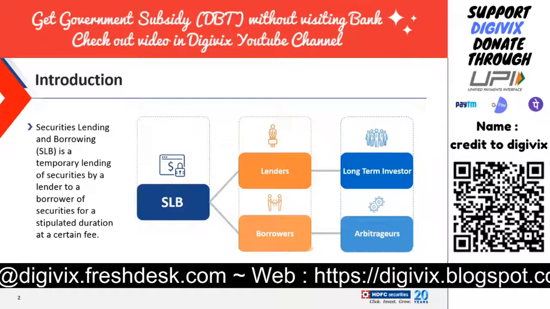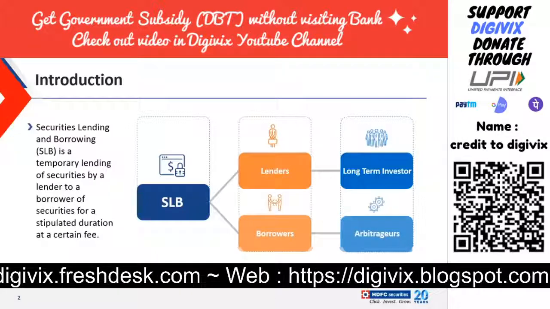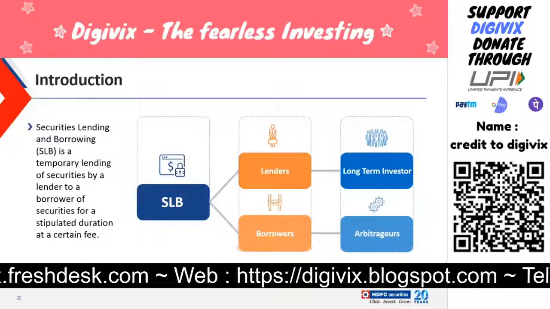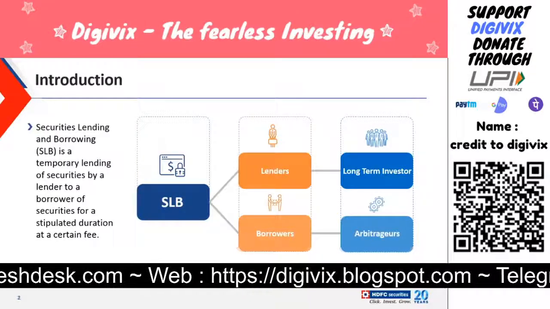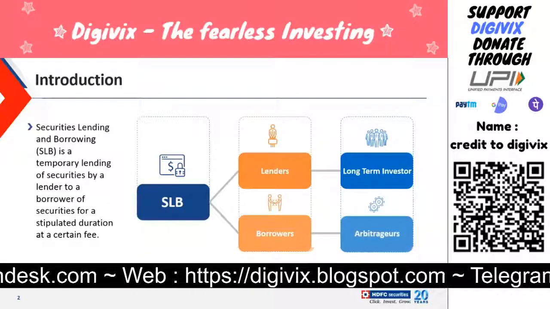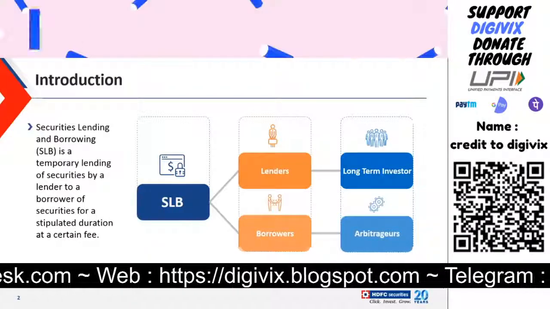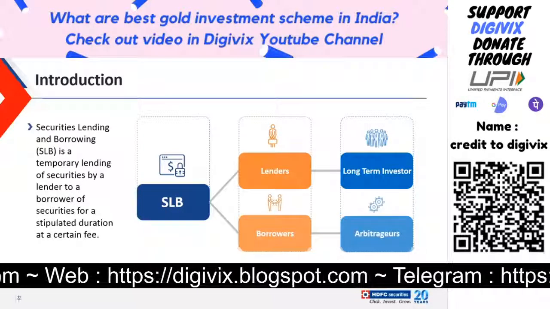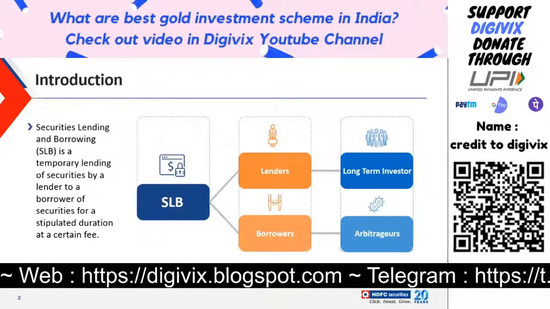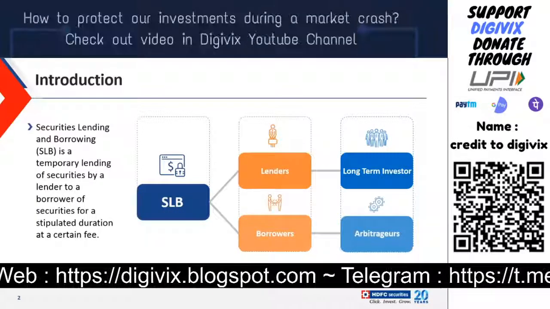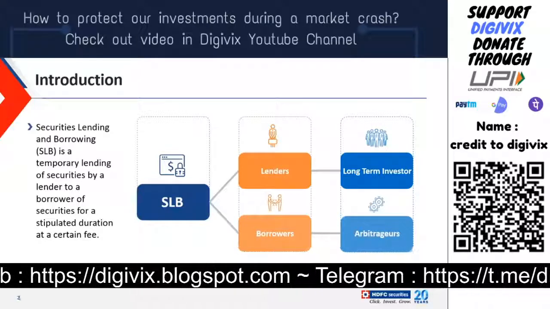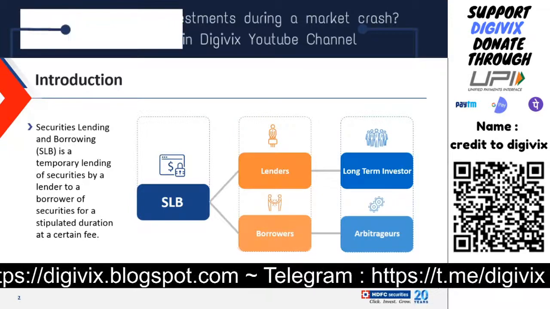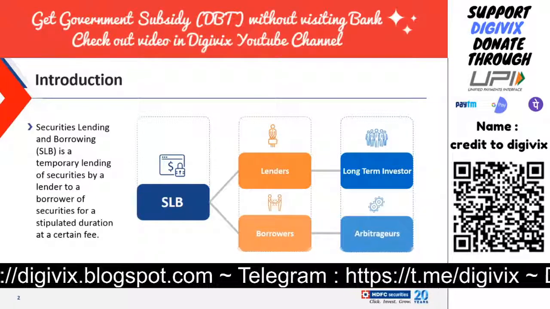Lenders are mostly long-term investors. What is a long-term investor? Let's suppose you have a stock in your Demat account that you want to hold for a longer term, let's say for 1 year or more. What you can do in SLBM is lend it for, let's say, 1 or 2 months to a borrower. Just like you rent out an extra flat or a car for a particular period, in SLBM you can put your shares on lend and give them for a month or two to a borrower. It's as simple as that.